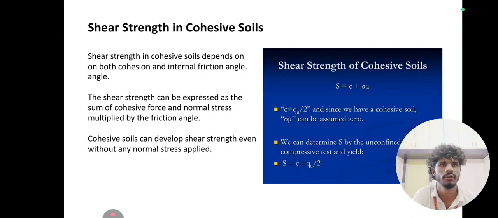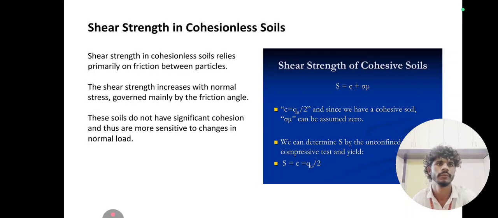Shear strength in cohesive soils. Shear strength in cohesive soils depends on both cohesion and internal frictional angle. The shear strength can be expressed as the sum of cohesive forces and normal stress multiplied by the tangent of the friction angle. Cohesive soils can develop shear strength even without any normal stress applied. Here we can see the shear strength of cohesive soils formula and its explanation.